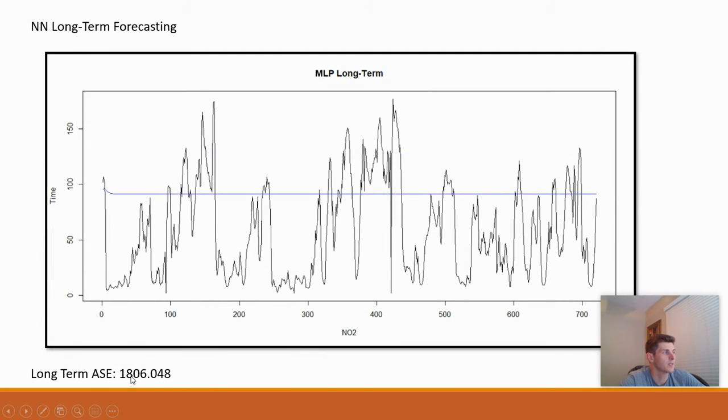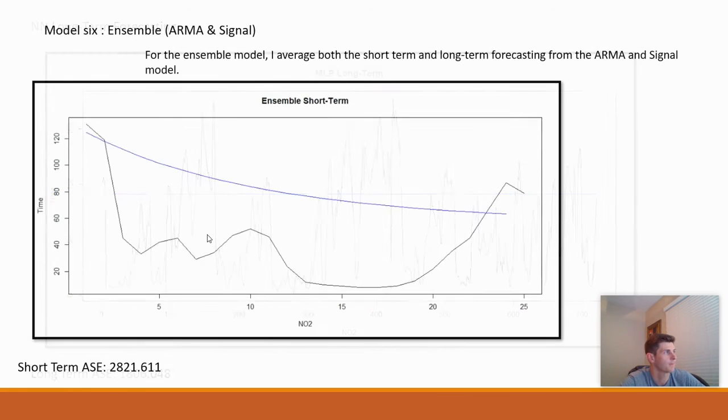The long-term ASE didn't fare much better. It came out to 1,806. But what's interesting about the neural network is I'm only using 5,000 records, and it has comparable metrics against the VAR model, which is using complete records. So this makes me think that if I had the computing power to use the entire record, the ASEs would have been much better for the neural network.